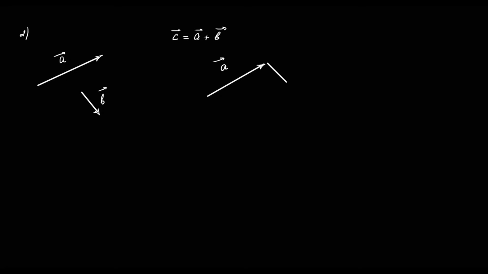We'll move vector b parallel to itself so that its origin overlaps with the end point of the vector a. And now let's form a triangle. It will be our vector c.